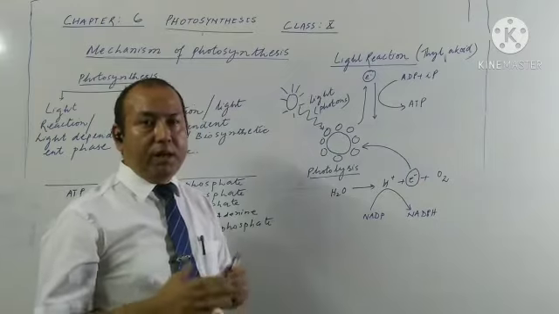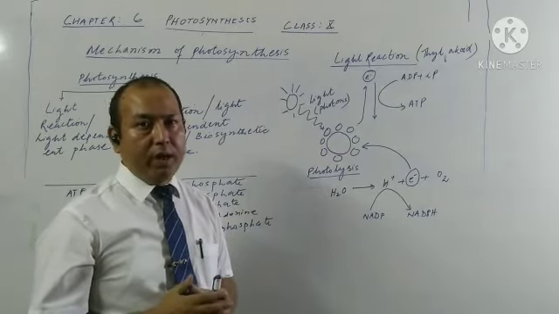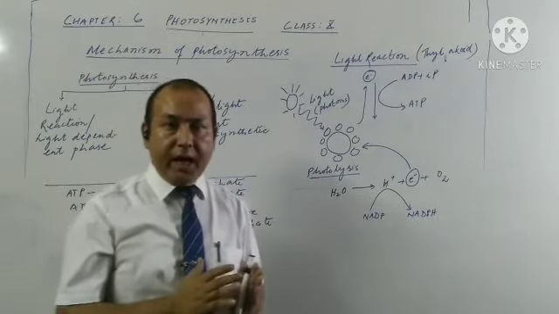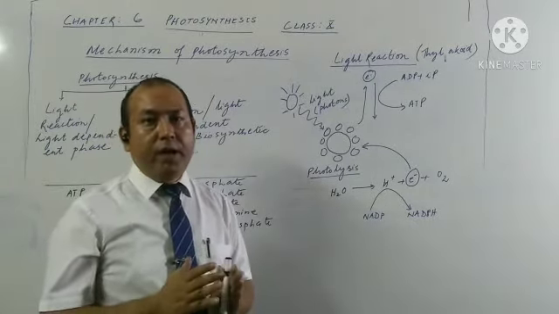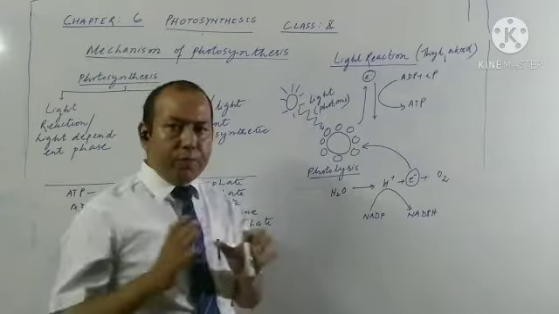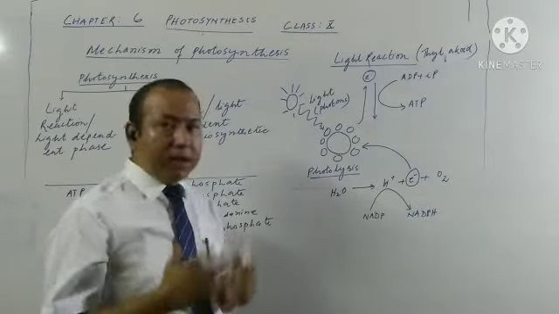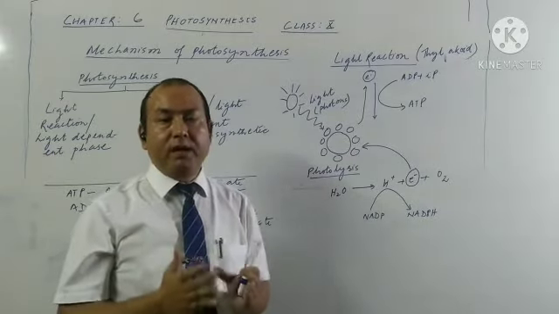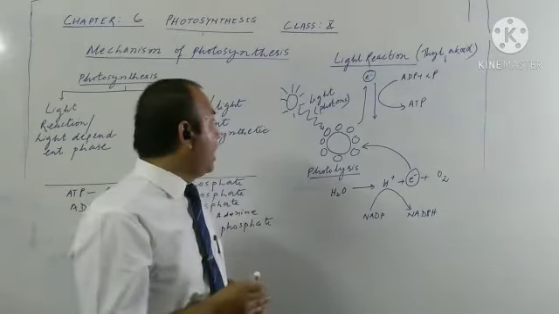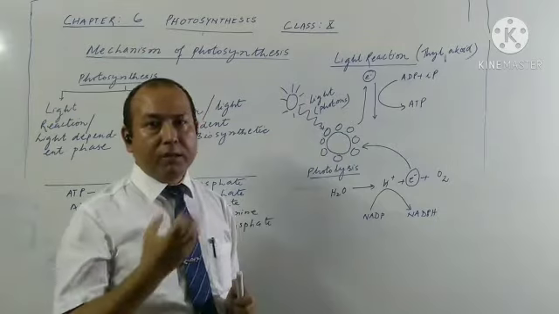Now see, there are many different types of chlorophyll pigments about which in detail you will be learning in higher classes. In a very brief way, I can tell you that there are two main types of chlorophyll pigments, chlorophyll A and chlorophyll B. This chlorophyll A and chlorophyll B, they form the photocenters. About photocenters and all you will be learning in higher classes. Here in a very brief way you have to learn about the mechanism. So the major pigments like chlorophyll A and chlorophyll B together with other chlorophyll pigments, they form the photocenters. These photocenters are responsible for trapping the solar energy.